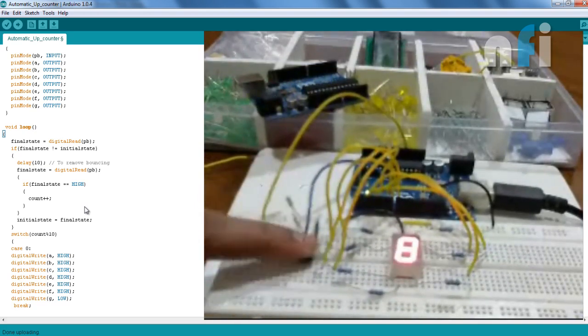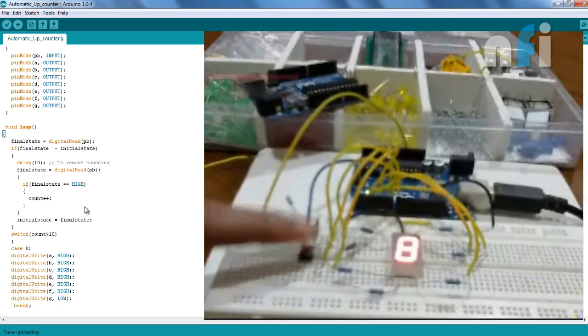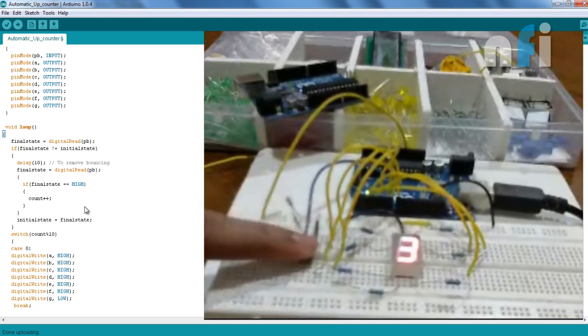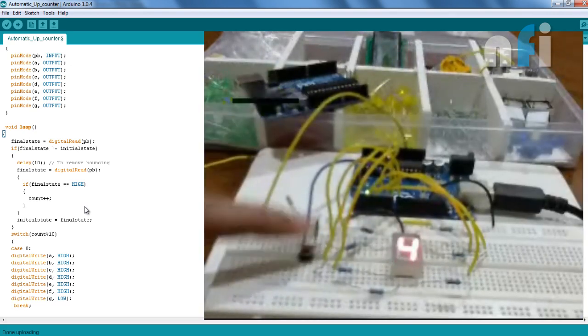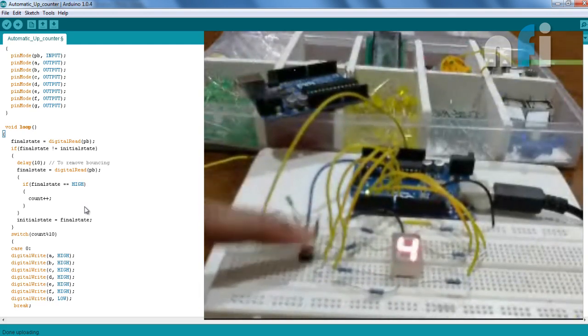Similarly, we can also make a decrement counter by adding an extra push button. So let's do our next exercise, increment decrement counter. In this case we will use two push buttons. One is added already. Now next we have to connect the other push button.